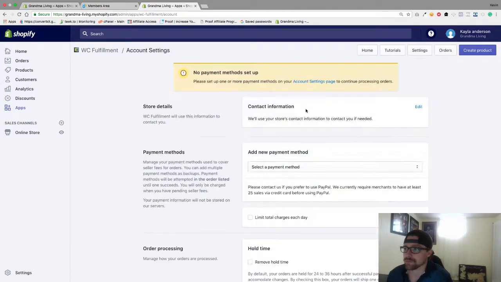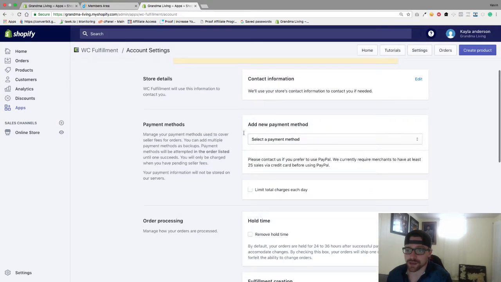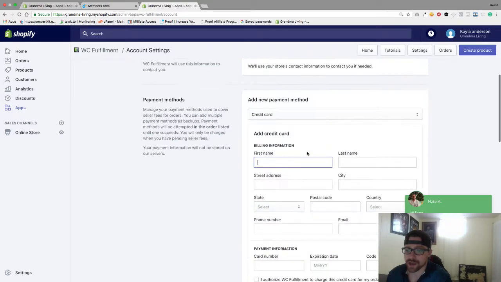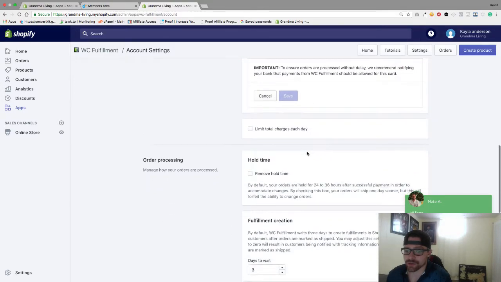We're going to go up to our settings, and we want to make sure that we add a payment method. So go to settings up here, go to payment methods, go to credit card, and add in your credit card information.